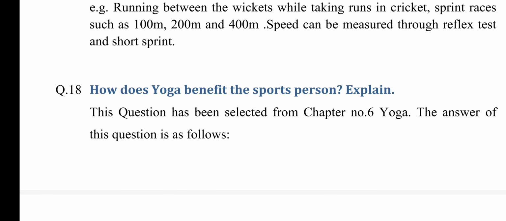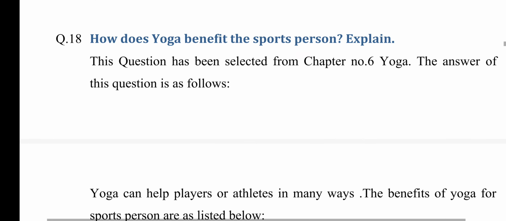Question number 18. How does yoga benefit the sports persons? Explain. This question has been selected from chapter number 6, Yoga. The answer of this question is as follows.